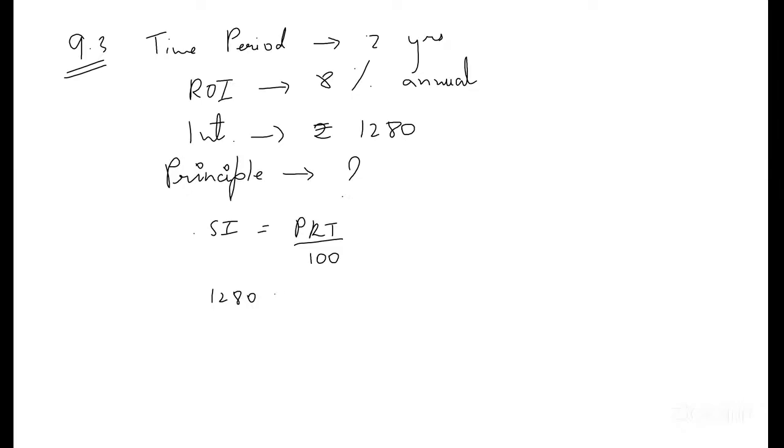1280 equals P into rate, 8, into time, 2, by 100. Is it 800? Yes, I think so. 800 or 8,000? It's getting like 8,000 here, but let's solve and see. Is it 800 or 8,000?